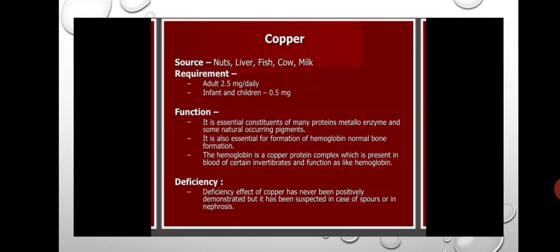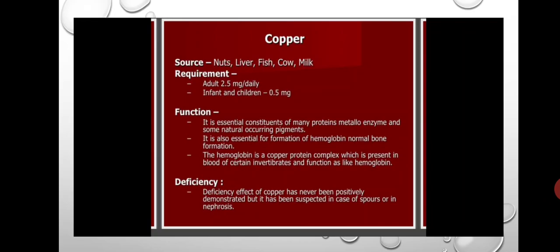Next, the function of copper: it is an essential constituent of many proteins, metalloenzymes, and some naturally occurring pigments. It is also essential for the formation of hemoglobin and normal bone formation.